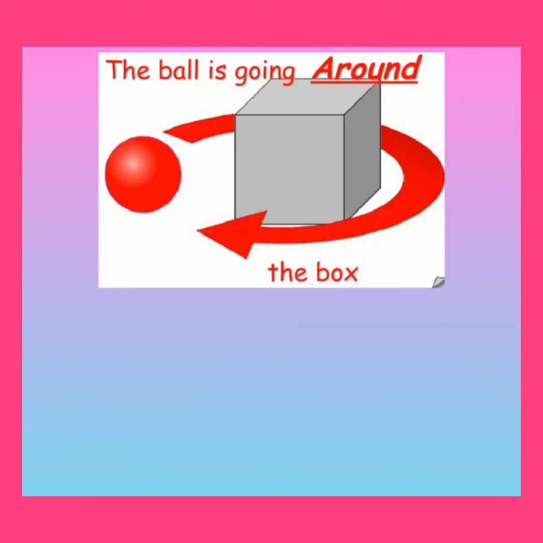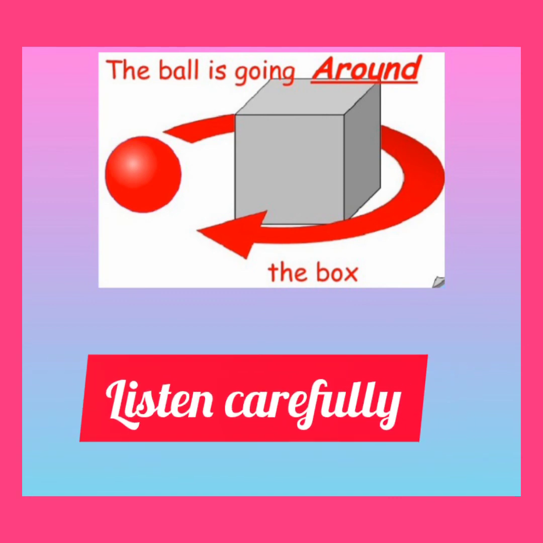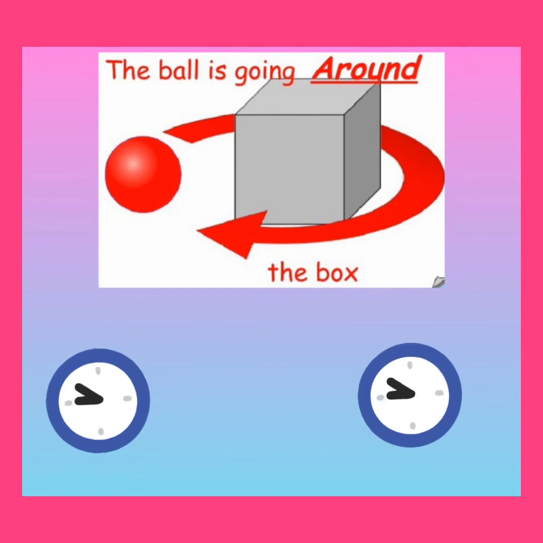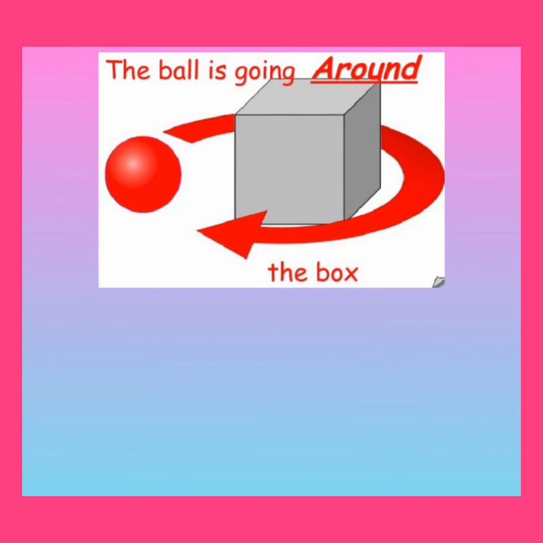Moving on with the next preposition, around. It means to go along its edge, or we can say it describes something that is on every side of you. Look at the example. The ball is going around the box. जो बॉल है वो बॉक्स के चारों ओर जा रही है. Look at the next example. He put his arm around me.